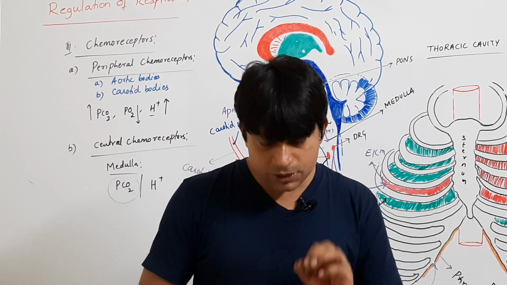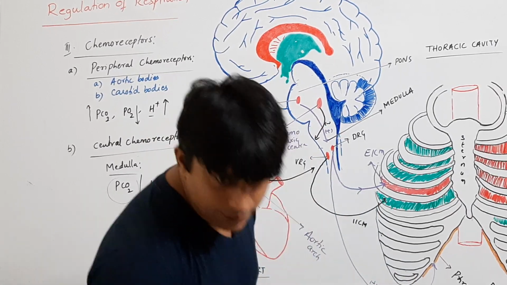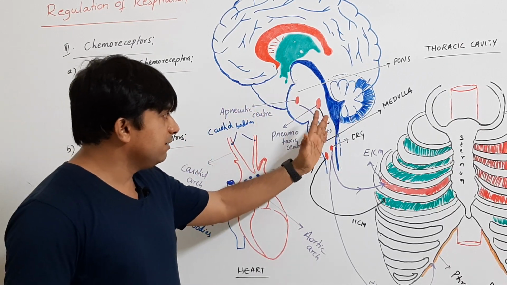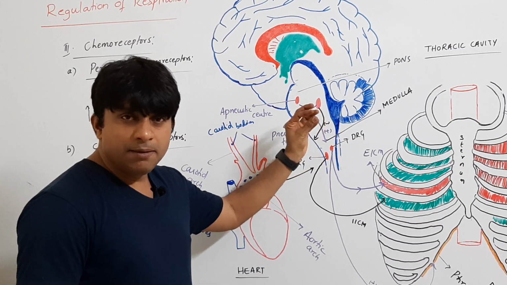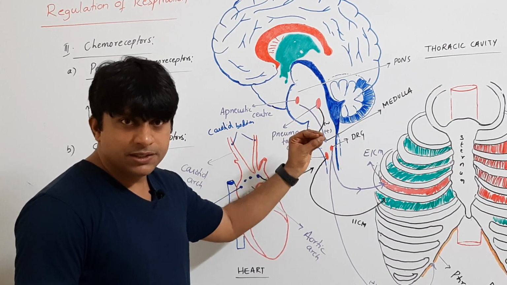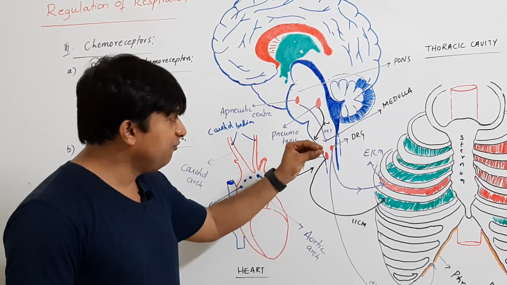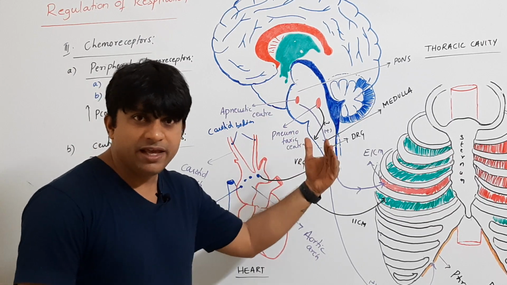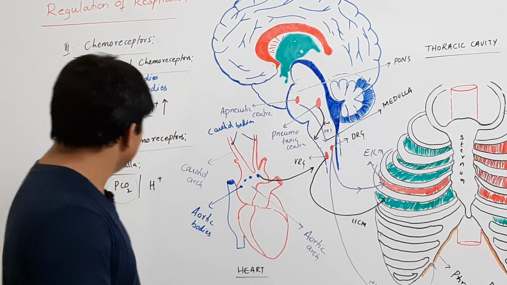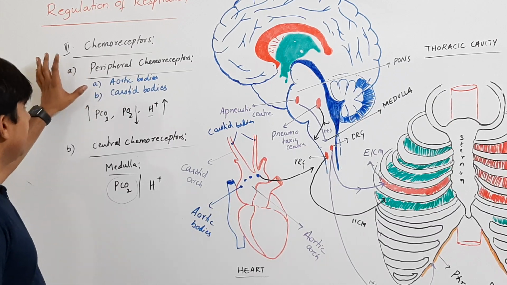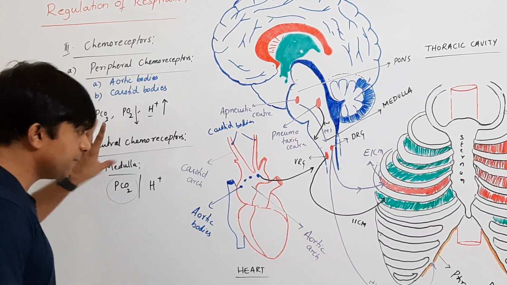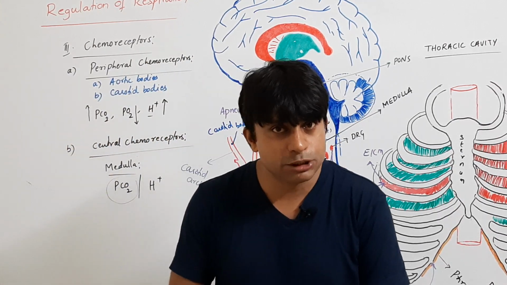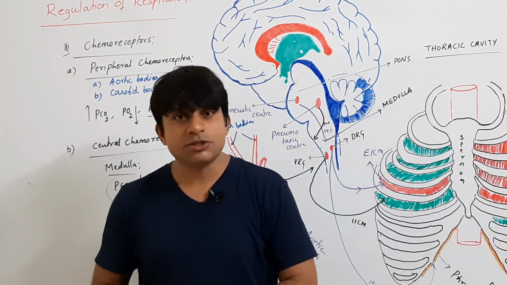So clear? Like this, we have certain centers located in the brain. The main primary rhythm center is in the medulla. Then we have regulatory centers in the pons, which will moderate the respiratory rhythm center. And then we have chemoreceptors, peripheral and central chemoreceptors, which also detect the circulating levels of oxygen, carbon dioxide and H+ ions, and they will alter the rate of respiration.